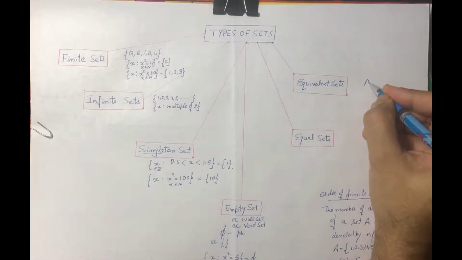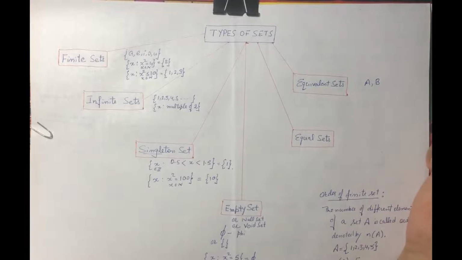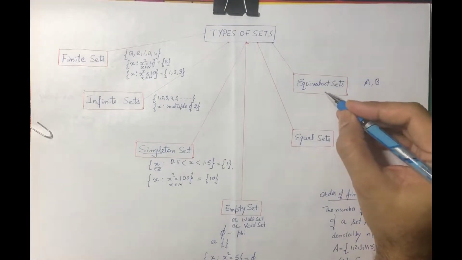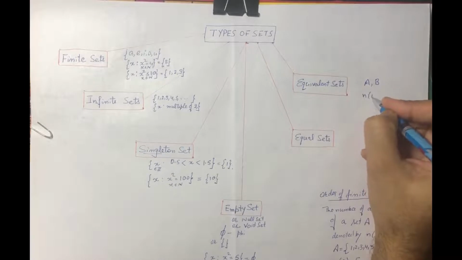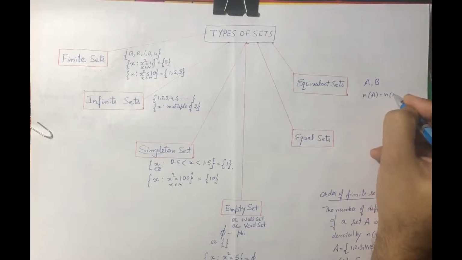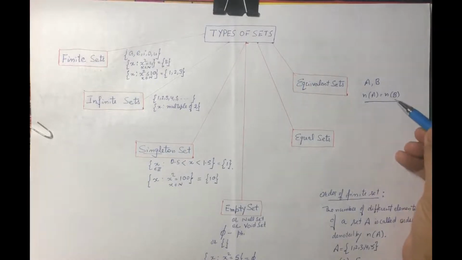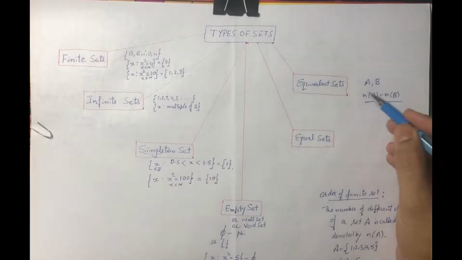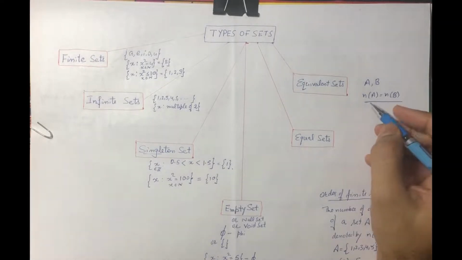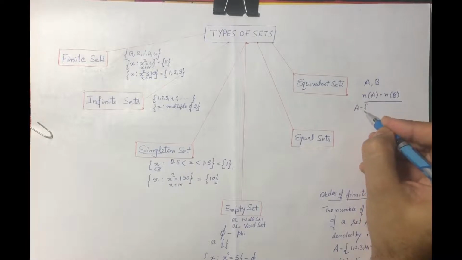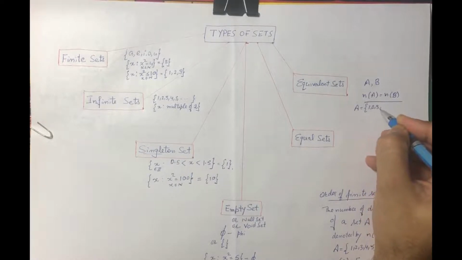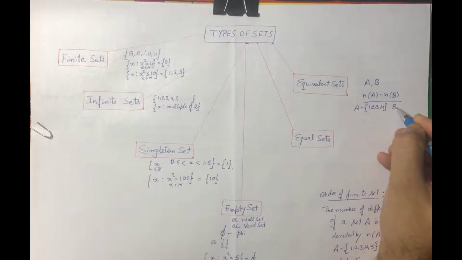For example, let us choose two sets A and B. A and B are said to be equivalent if n(A) is equal to n(B). So n(A), the number of different elements of A, is equal to the number of different elements of B, then the two sets are said to be equivalent. For example, let A be 1, 2, 3, 4 and B be 1, 3, 5, 6.